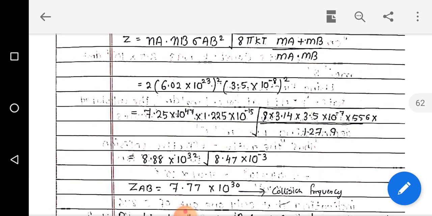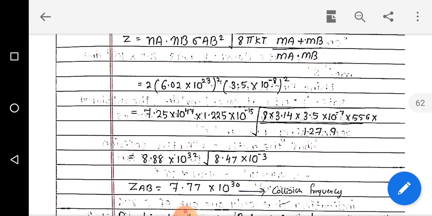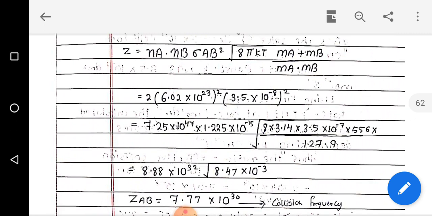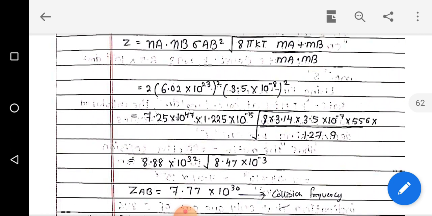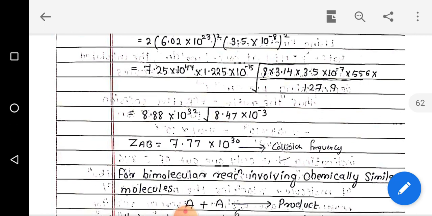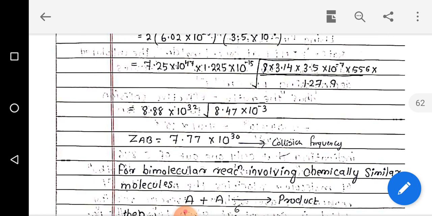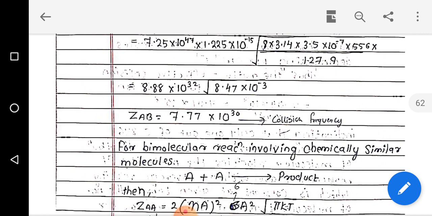Simplifying, the value is 7.25 into 10 to the power 47 into 1.225 into 10 to the power minus 15, the simplified value of NA NB sigma AB square, and in the bracket 8 into 3.14 into 1.38 into 10 to the power minus 16, and 556 is the temperature value divided by 127.9, the combined value of M. So simplifying the equation, we get 8.88 into 10 to the power 32, and in the bracket 8.47 into 10 to the power minus 3.